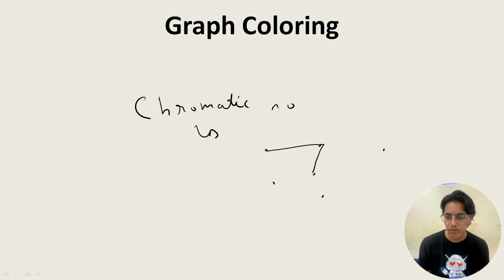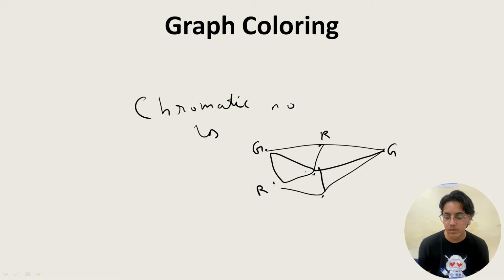Like if we have a question like this, supposing we put green over here, then we can't put green over here, here or here. We put red over here, we can't put red over here, but we can put red over here also. Now if we have red here, we can put green here. Yes, we can put green here, but we can't put green and we can't put red over here. We can put blue over here. We can put red, blue or green. So I'll put yellow over here, and then 4 is the answer. That is red, green, blue, yellow.